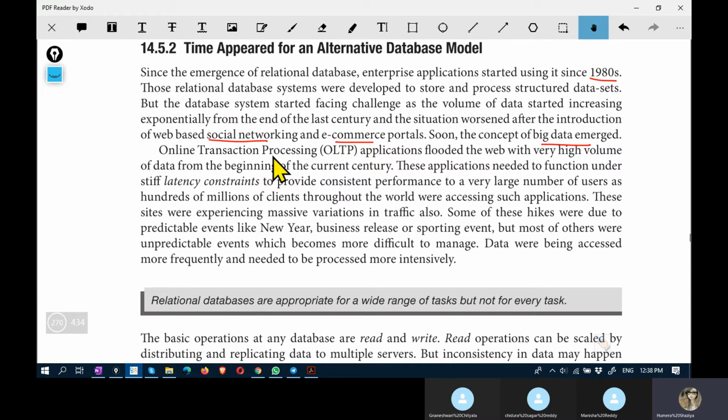Online transaction processing applications process the data that is given to them as it is being generated. If you look at the supermarkets throughout the country, how much data is being produced by them in a single hour, in 60 minutes. It's an enormous amount.